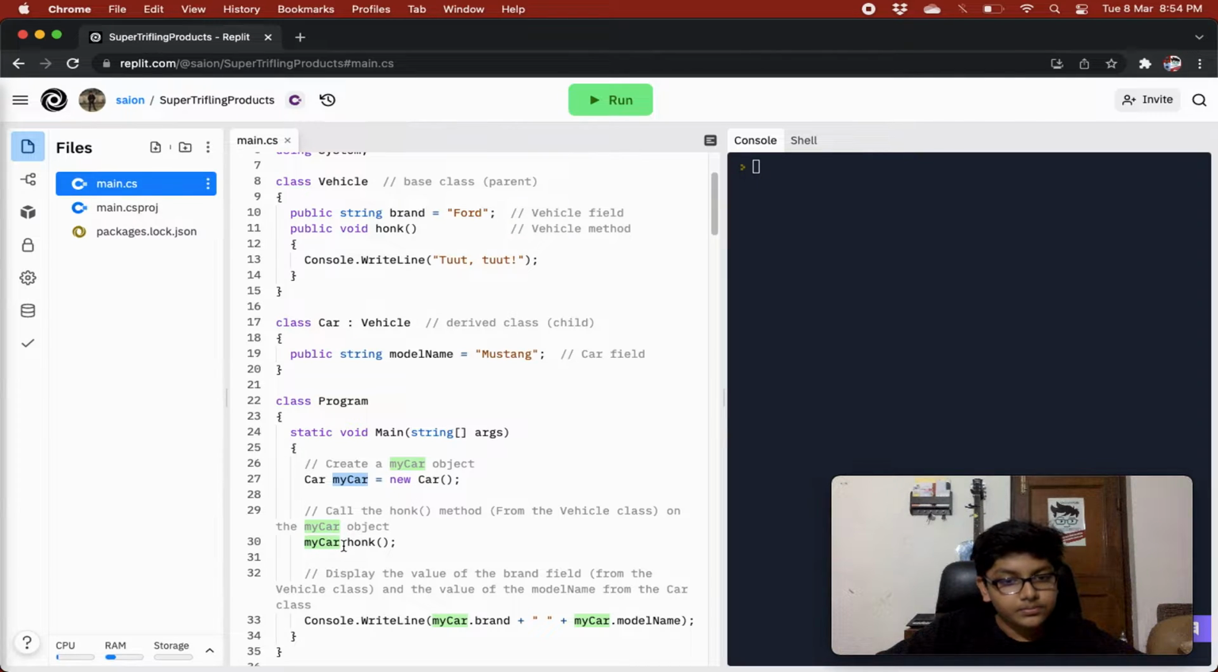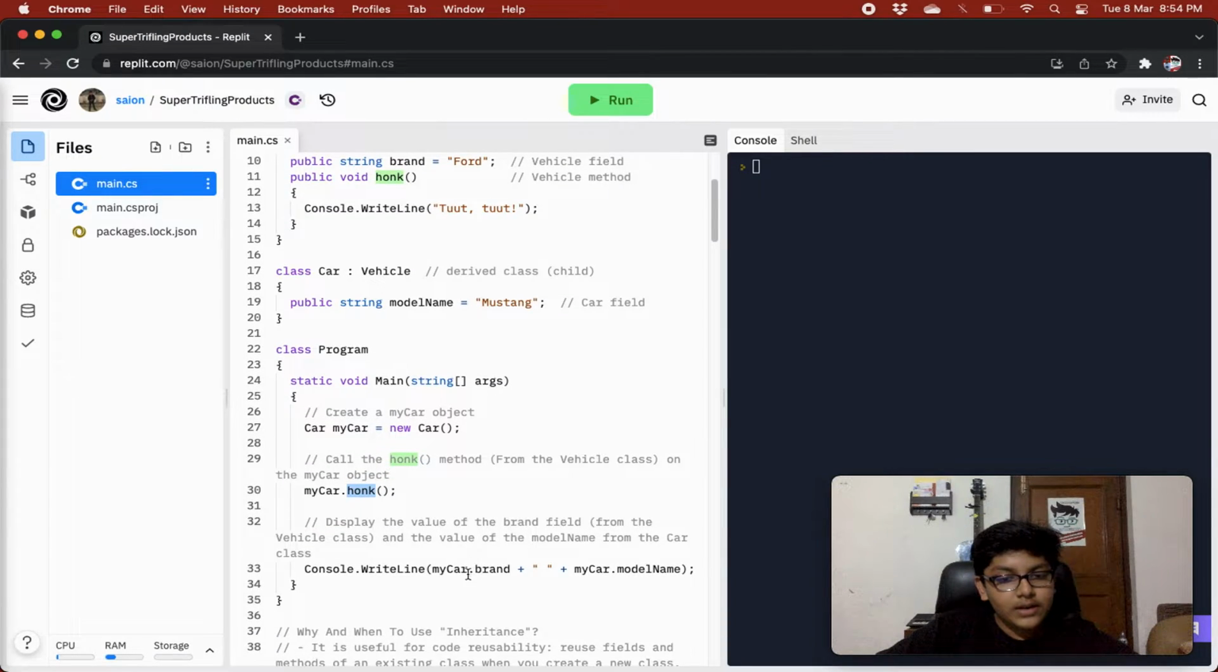And then on its object we are calling the honk method, because the honk method is now inherited, like it has come into the car class also, right? We can use it from the car class also, as we inherited from the vehicle class which had the honk method. So we call the honk method over here, and it will show us toot toot.